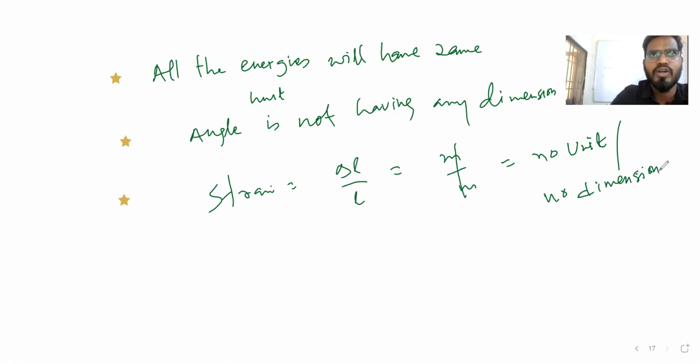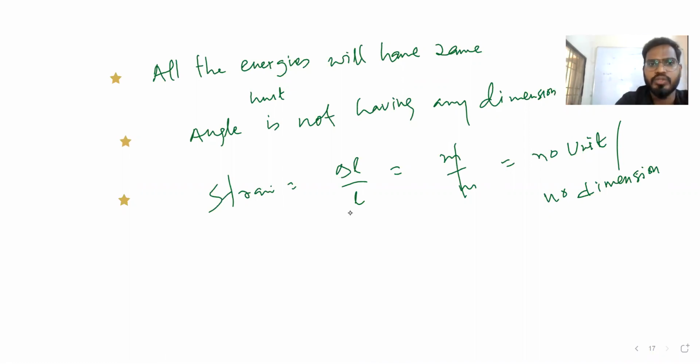So we can say all the energies will have the same unit. Angle is not having any dimension.